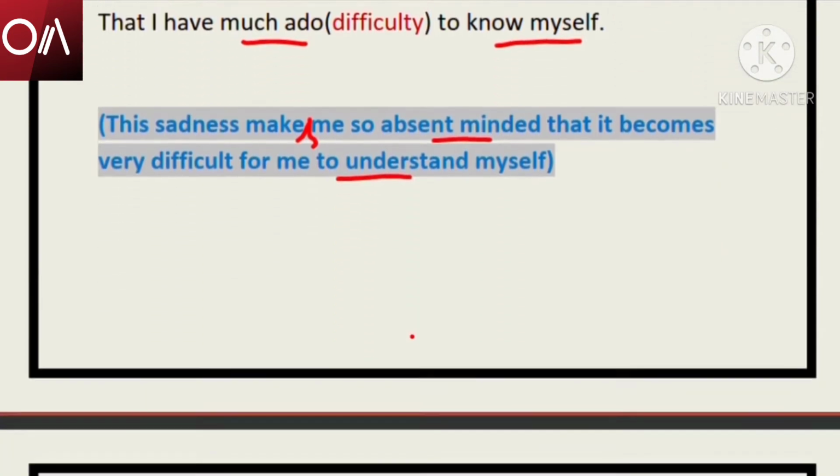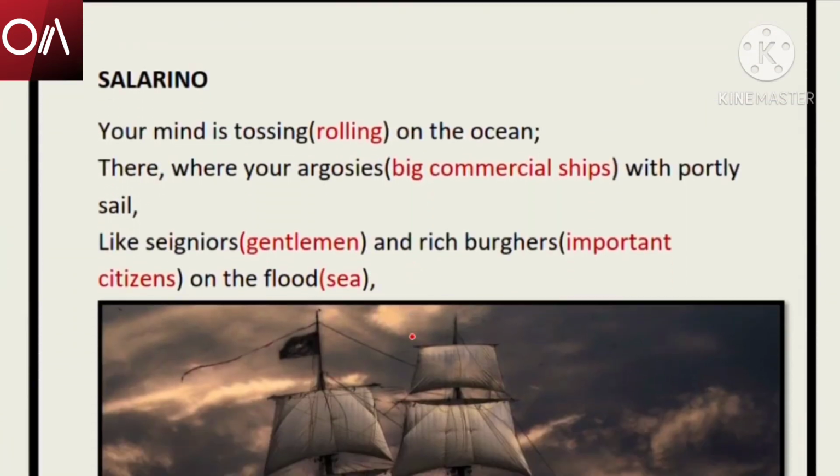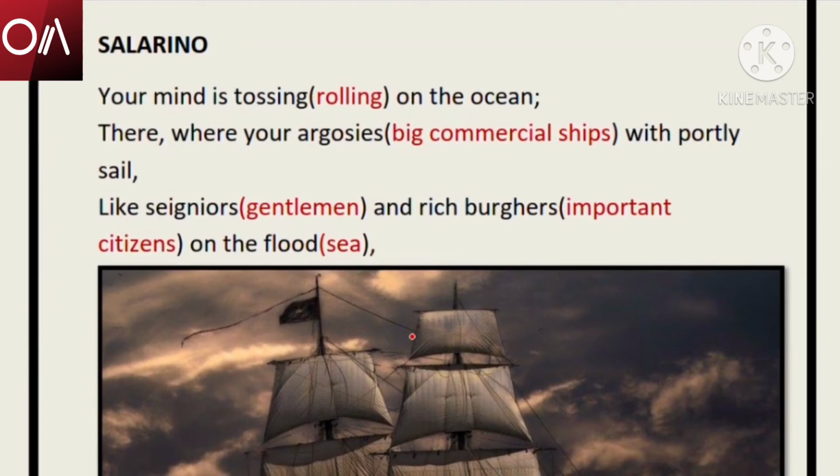Okay. Next, Salerio. Now, Salerio is the other friend of Antonio. "Your mind is tossing." Tossing means rolling on the ocean. Be very careful in this part. These parts are very important.